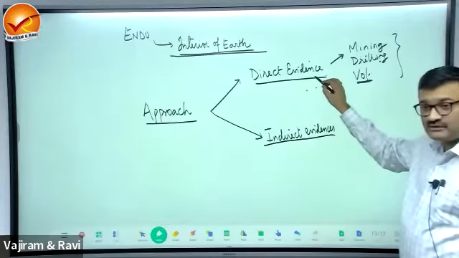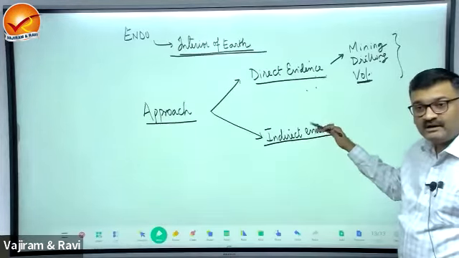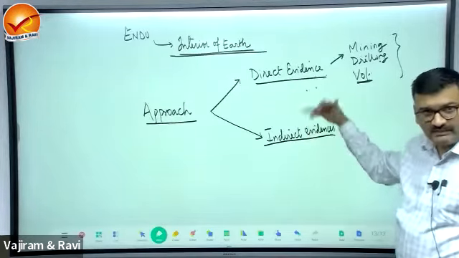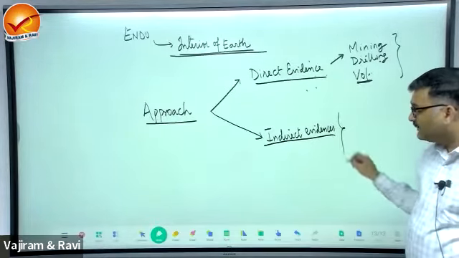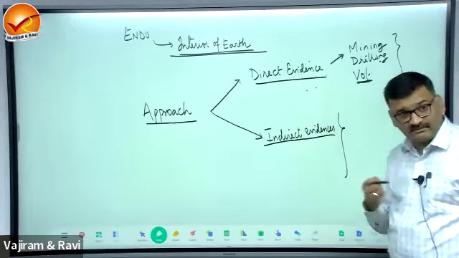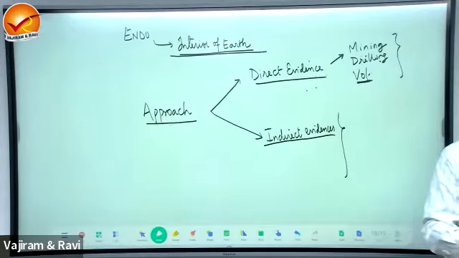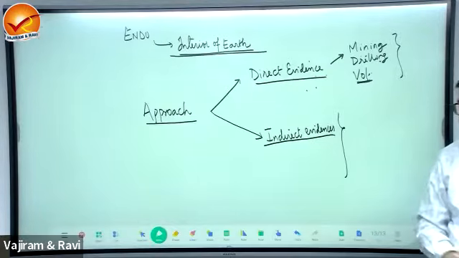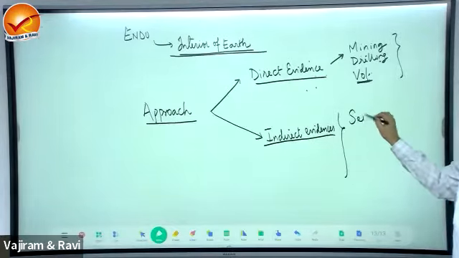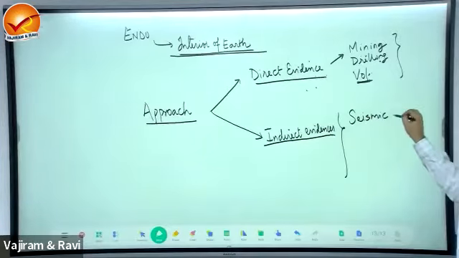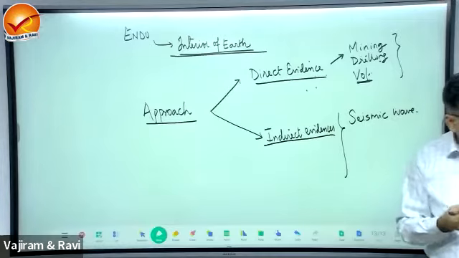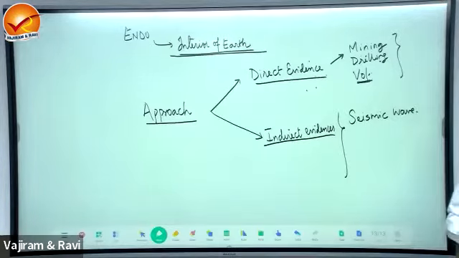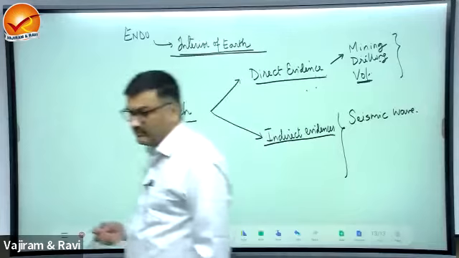Thus it has to be supported by some indirect evidence. It has to be complemented by indirect evidences. So what are indirect evidences? Those interpretations without physical access to the interior of the Earth are known as indirect evidences. What are these? This you can get from the behavior of earthquake waves, data collected from the seismic waves.